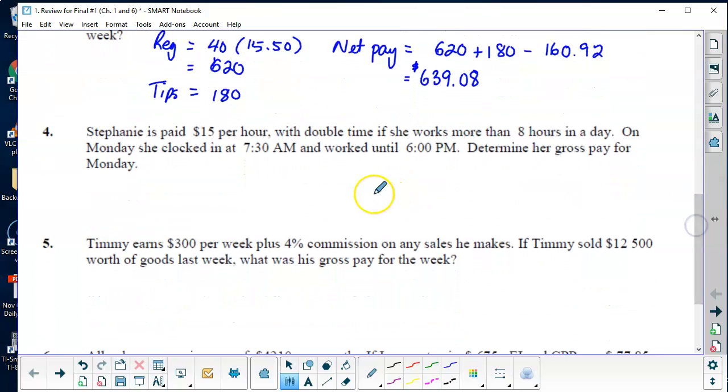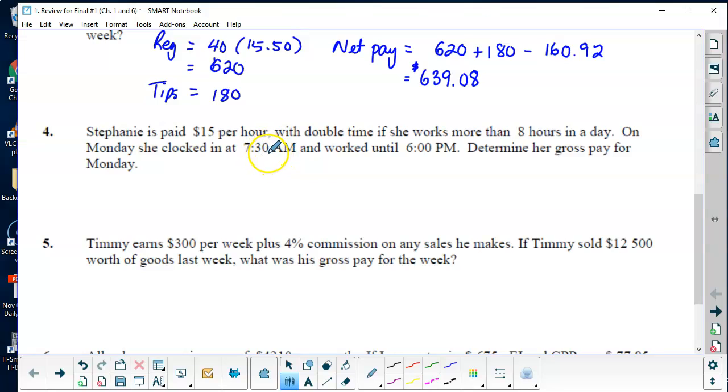Next one, Stephanie is paid $15 per hour with double time if she works more than 8 hours in a day. On Monday, she clocked in at 7:30 a.m. and worked until 6. Determine her gross pay for Monday. So you need to think about how many hours she worked.